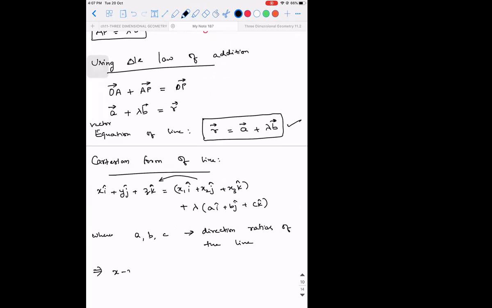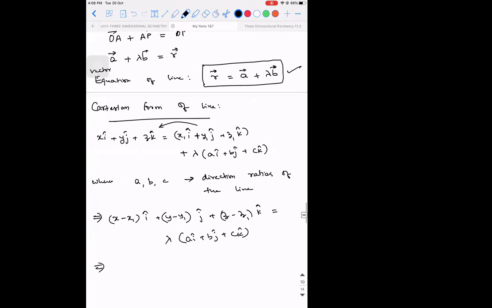So can I write it as x minus x1 i cap plus y minus y1 j cap plus z minus z1 k cap is equal to lambda times a i cap plus b j cap plus c k cap.